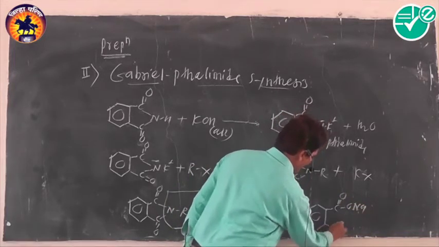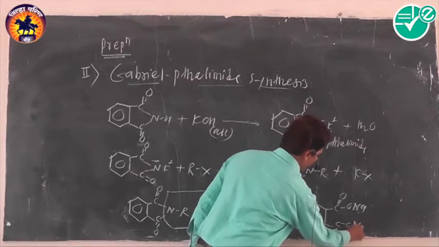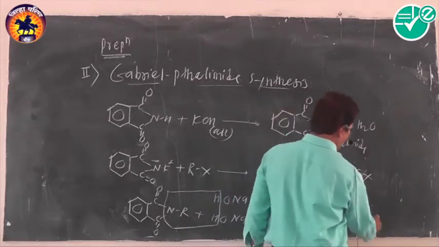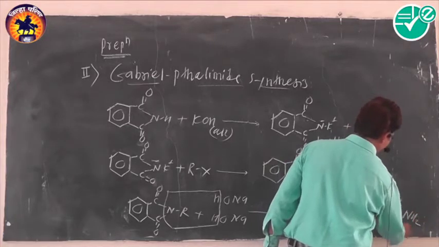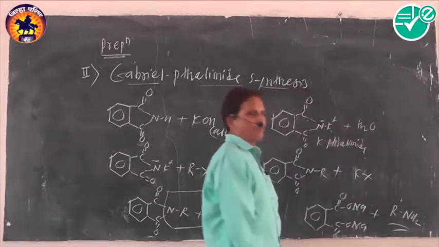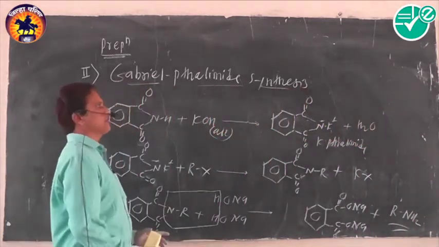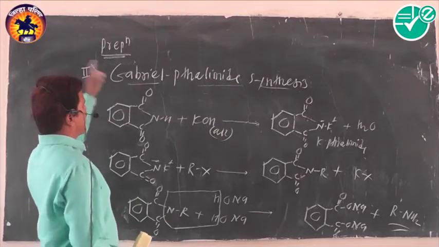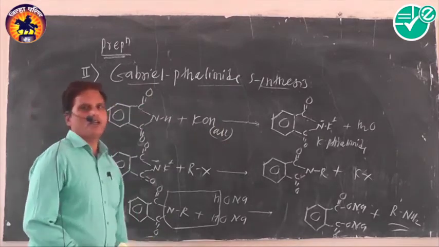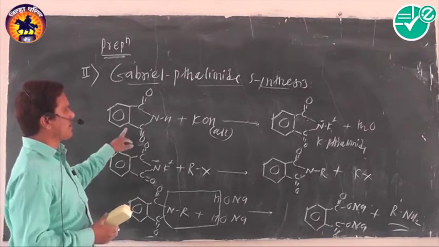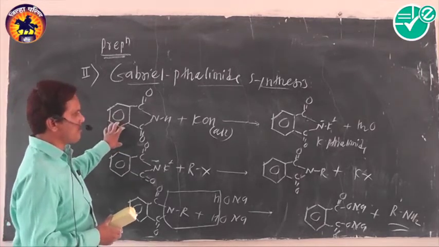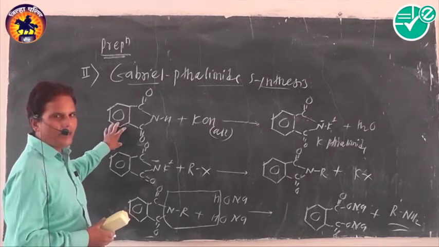Potassium phthalimide is formed as a byproduct along with the important product, primary amine. In this way, we can easily prepare primary amine by using this method, and this method is called Gabriel phthalimide synthesis.